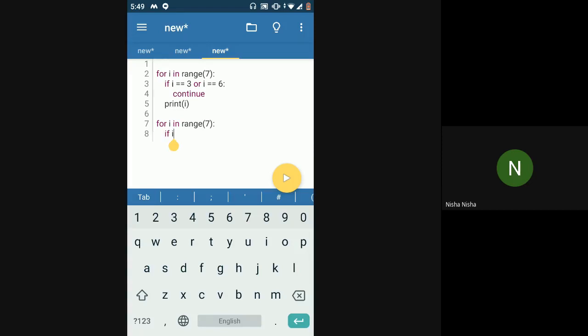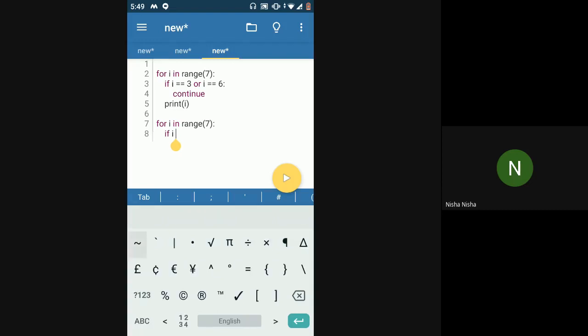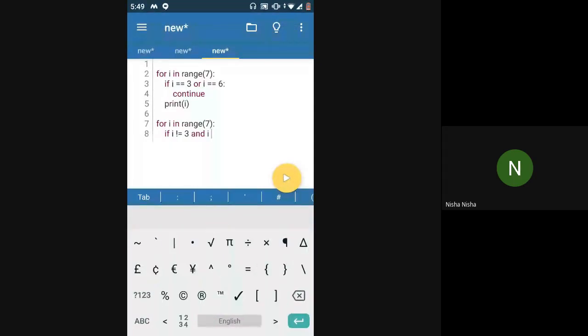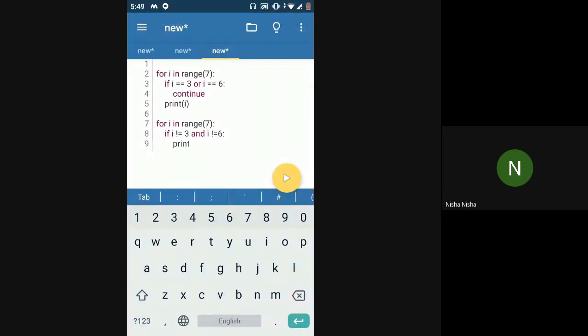So here I am saying if I is not equal to 3. Now in this case, instead of or, I will say and I is not equal to 6, then print I. In this case, there's no need of using continue, because if the value of I is not 3 and not 6, then I will get printed. In all other cases, nothing will happen, right? Nothing needs to happen in this case.